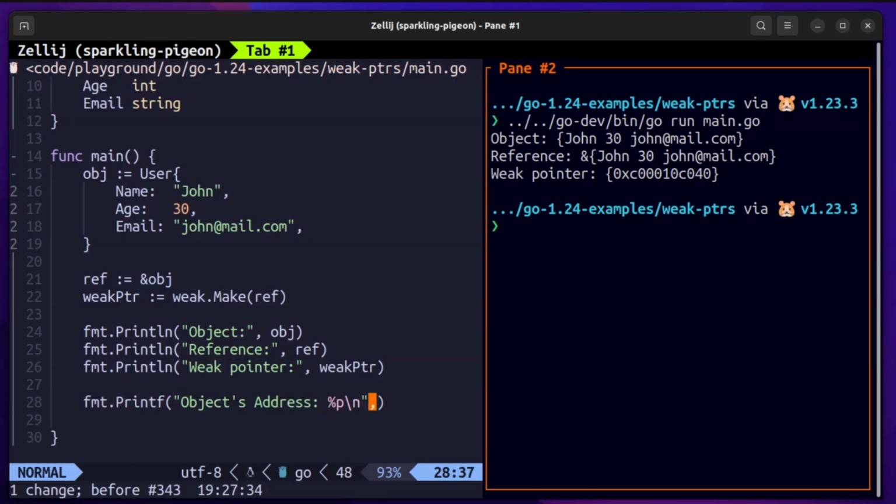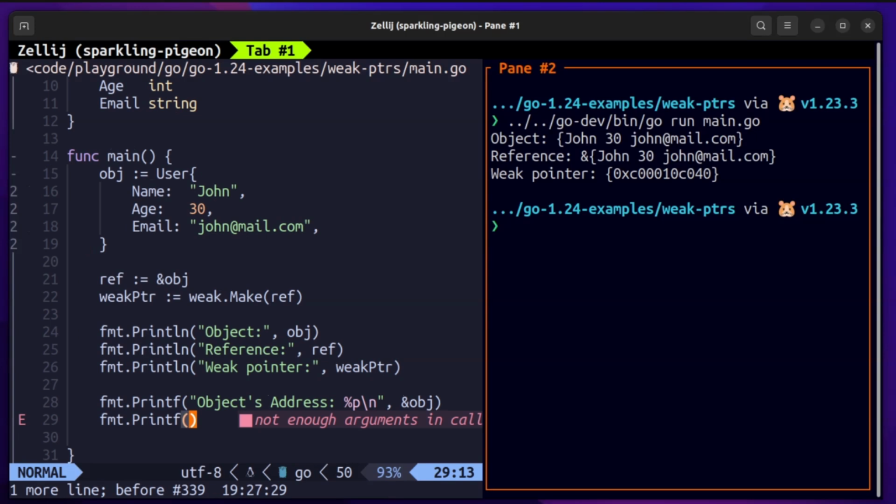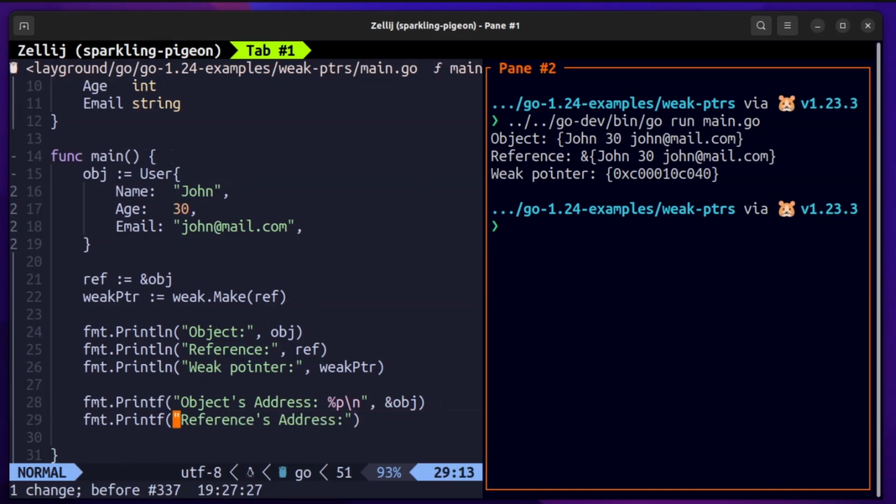So that is that. And let us now also print the memory addresses for all of these values. So for object, we'll print the address. The percent %p will be used as a format specifier for printing out pointer-like values or memory addresses, and we'll use ampersand object to get the address of object.